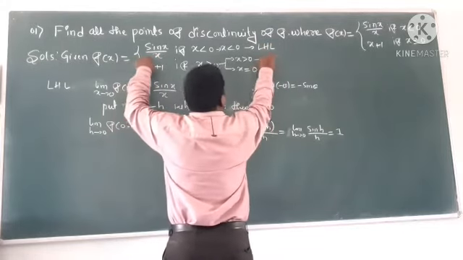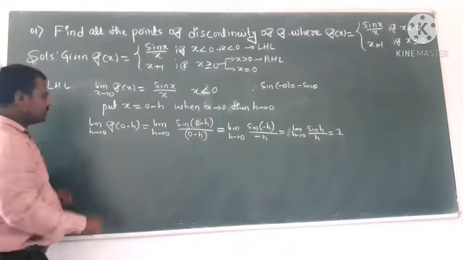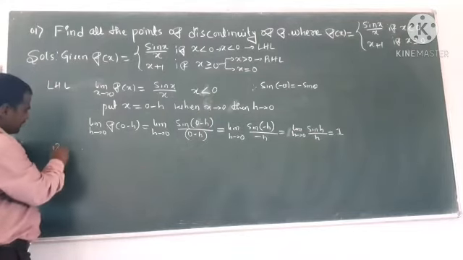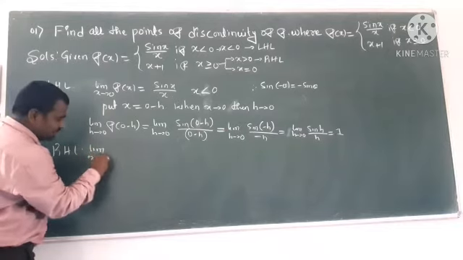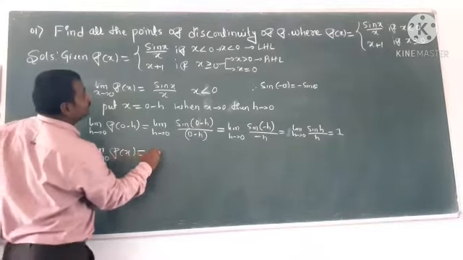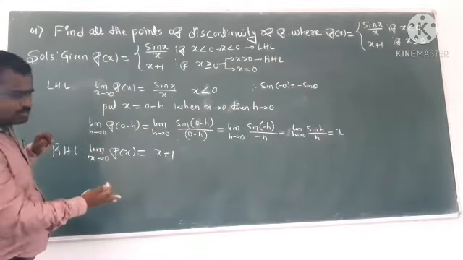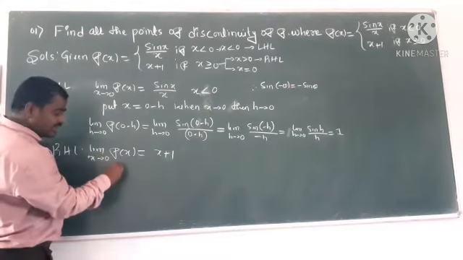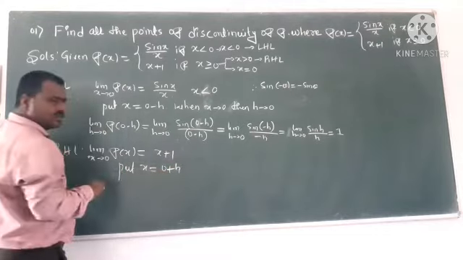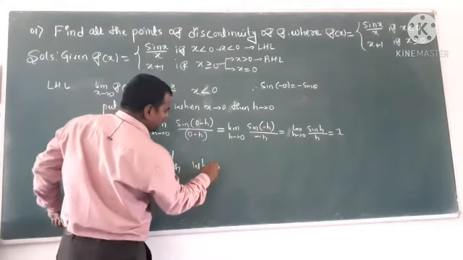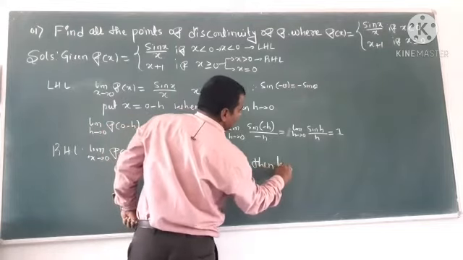For greater than 0, RHL, right? So next we are going to find the value for the RHL. The limit as x tends to 0 of f of x, the other value, x plus 1. You can put it directly, there is no problem. Or otherwise, we use another method: put x equal to 0 plus h, when x tends to 0, then h tends to 0.